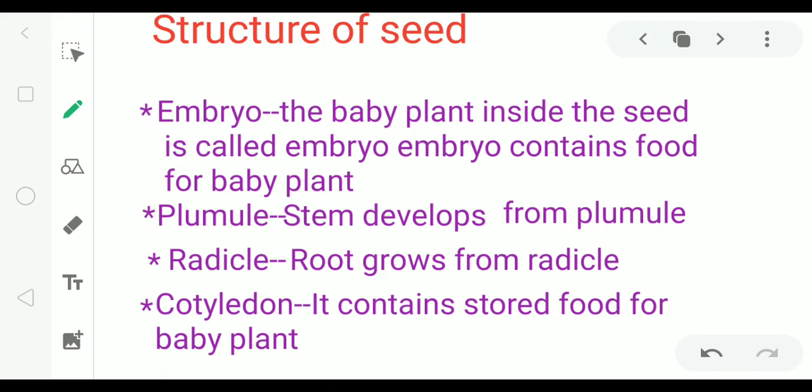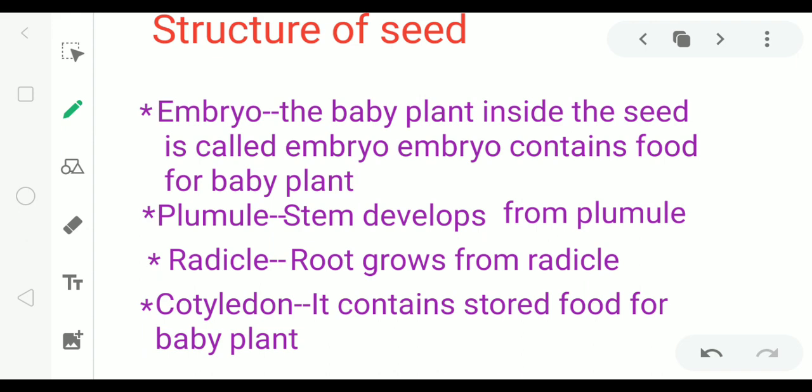Next topic is structure of seed. First part is embryo. Embryo is the baby plant inside the seed. Embryo also contains food for the baby plant.